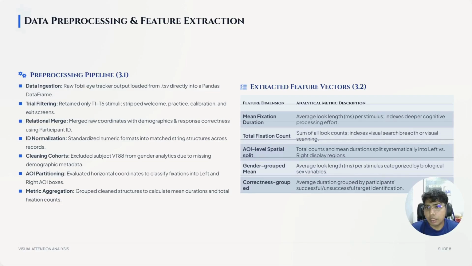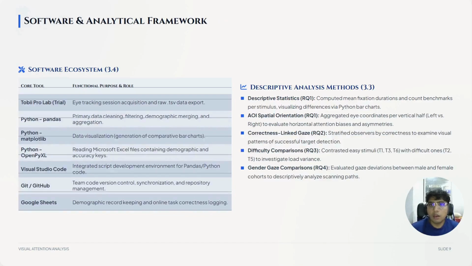For the pre-processing, we go through a few steps: data ingestion, trial filtering, relational merge, ID normalization, cleaning cohorts, AOI partitioning, and also metric aggregation. We extracted a few feature vectors, which are mean fixation duration, total fixation count, AOI level spatial split, gender group mean, and correctness group. For the software, we used Tobii Pro Lab trial version, Python Pandas, Python Matplotlib, Python OpenPyXL, VS Code, Git, GitHub, Google Sheets. Finally, the analysis methods are descriptive statistics, AOI spatial orientation, correctness linked gaze, difficulty comparisons, and also gender gaze comparisons.